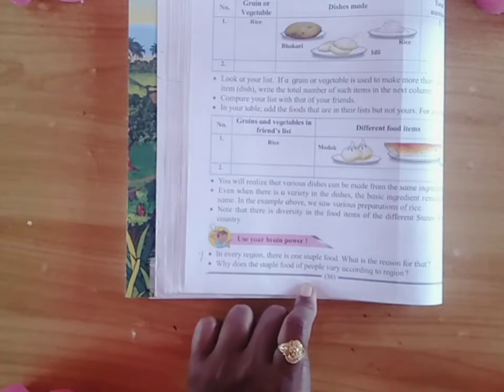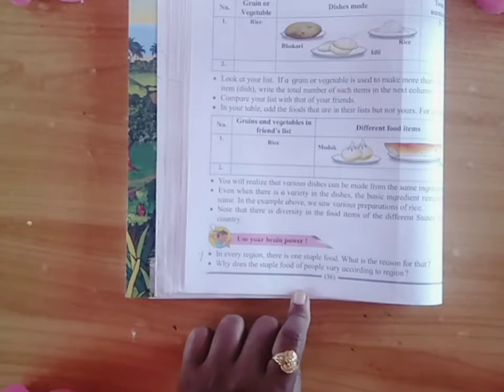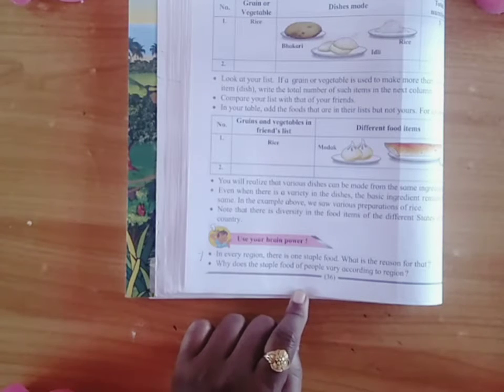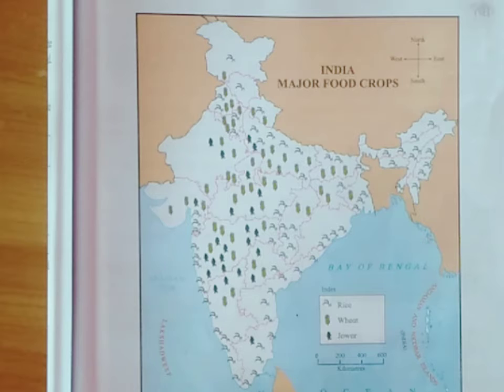Why is there one staple food? What is the reason behind that? Why does staple food vary according to the region? What are the reasons behind that? You have to think over it. Now, students, study the given map. Observe the distribution of different crops in our country.